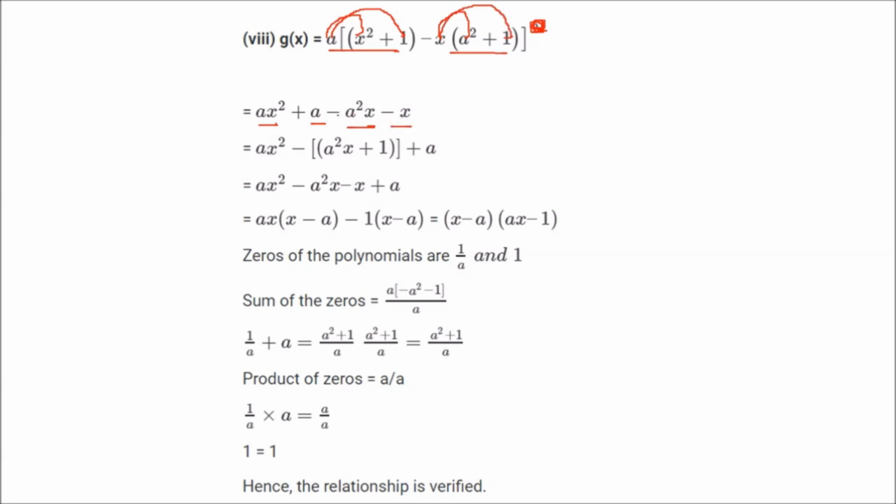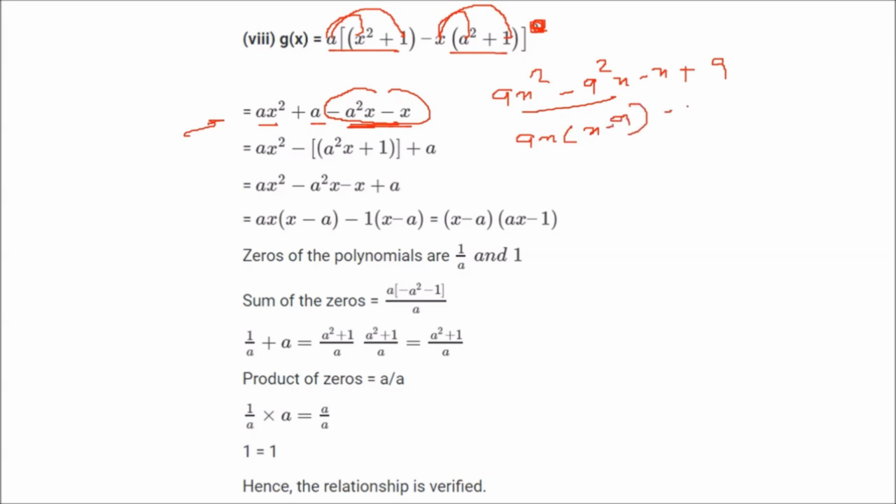So what you can do here is, this a, now you have to rearrange it. How to rearrange it? Because this is x and this is x. So now in these two, you have to take it common, right? I'll just solve it for you right from here. So a x square minus a square x minus x plus a. So from here you can take a x as common. So x will be inside and a will be inside. From here you can take minus 1 common. So x minus a will be inside. So a x minus 1 and x minus a, these will be the roots.